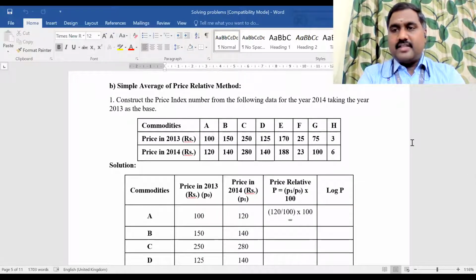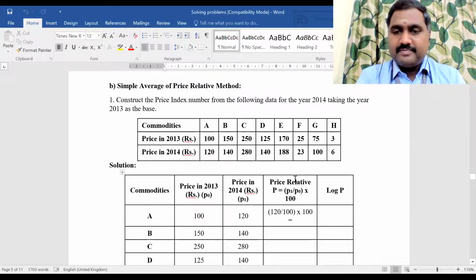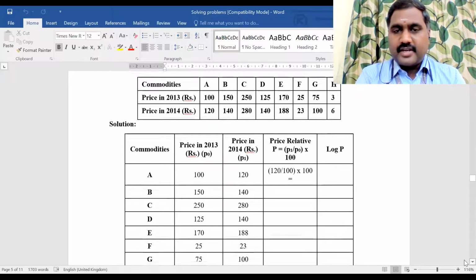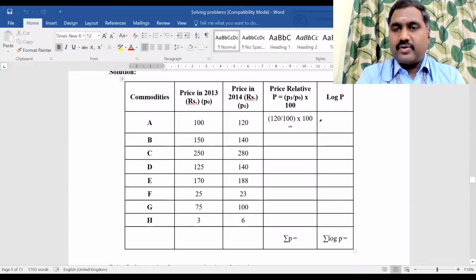Right? I think this is very clear. Now see, I already entered the data in the table. I just created a table like this. This is the problem, right? Now I told you to create a table like this. Create one more column as price relative P value, and log P value. Now P1 by P0 into 100, right? So 120 divided by 100 into 100 equal to how much?